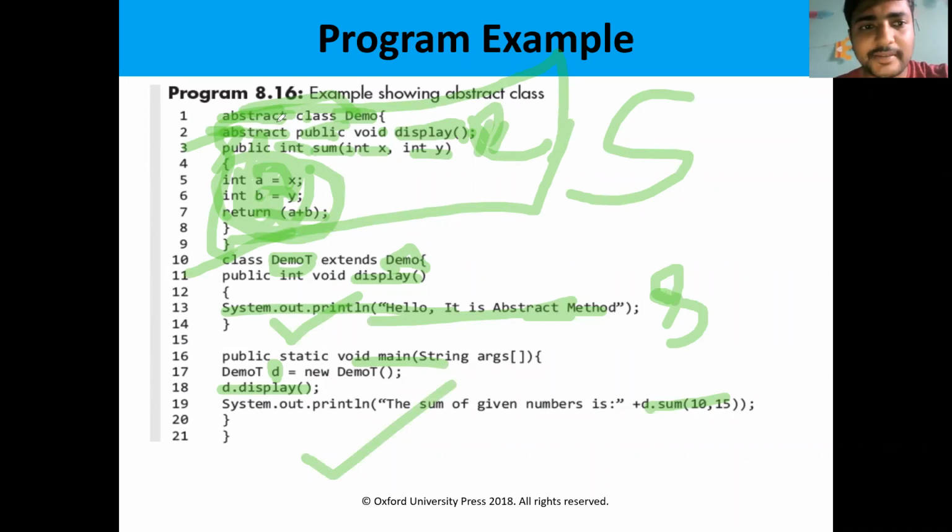So abstract class means the abstract keyword will be there. Abstract method means the abstract keyword will be there. So the method is a skeleton. That means the method has no definition. The method definition is there in the subclass. So that is the usage of abstract classes in inheritance.